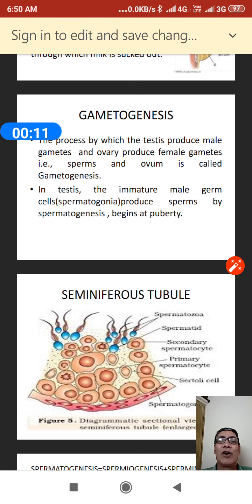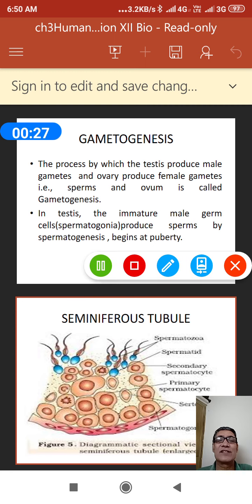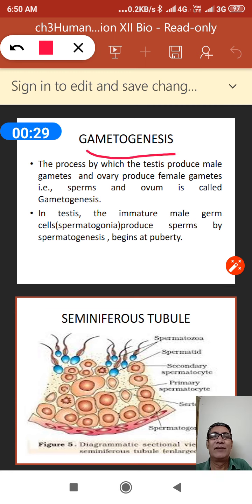Today, we have to talk about the very important process of human reproduction that is called gametogenesis. Exactly, gametogenesis is the process. The very important terminology is gametogenesis. First, we have to talk about the definition. What do you mean by the term gametogenesis?